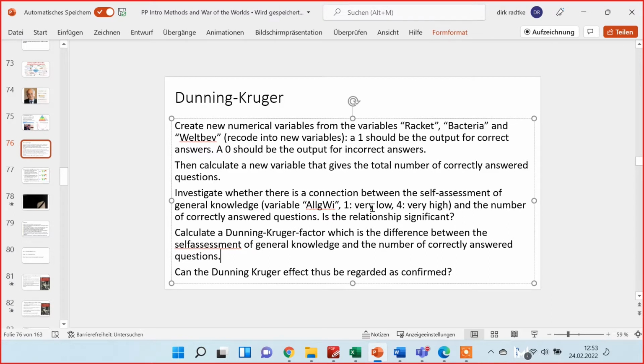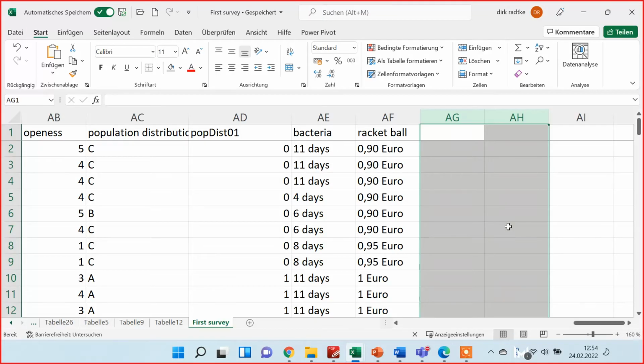Then we will investigate the relation between the self-assessment of general knowledge and the number of correctly answered questions. And we will also calculate a Dunning-Kruger factor, which is the difference between the self-assessment of general knowledge and the number of correctly answered questions. And then we will see if we can confirm the Dunning-Kruger effect in our data. So let's start with the first step.